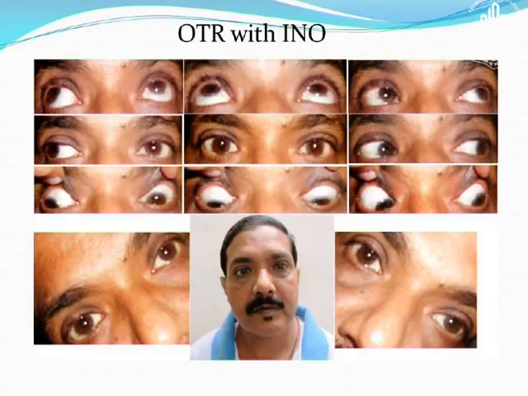This is again a very interesting patient with the ocular tilt reaction with internuclear ophthalmoplegia. You can see that the adduction is deficient, there is an exodeviation, and there is a hyperdeviation in the same eye with the INO, that is the left eye, and he has a classical picture of a superior oblique palsy. That means the tilt, the conjugate torsion and hypertropia on the same side. Now this OTR can get mixed up with superior oblique palsy and can also get mixed up with inferior oblique palsy. So while examining these patients, especially if there is some evidence of CNS involvement, you have to be careful whether you are dealing with a superior oblique palsy or with INO.